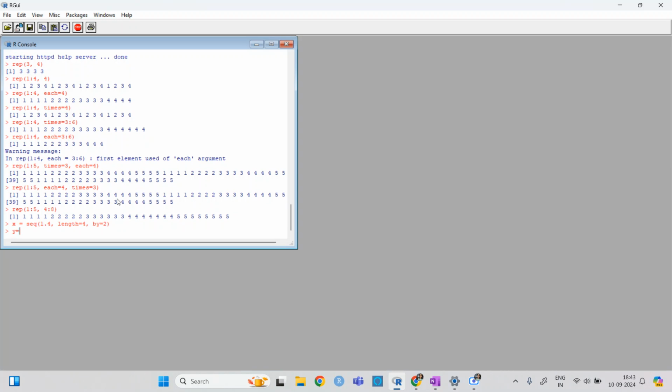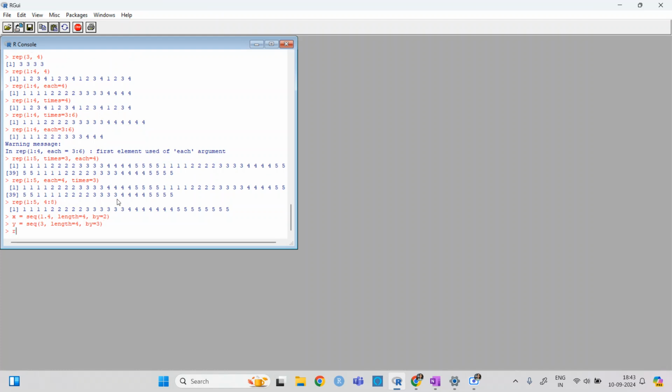Okay, and the next one is y sequence 3, length is equal to 4, and y is equal to 3.